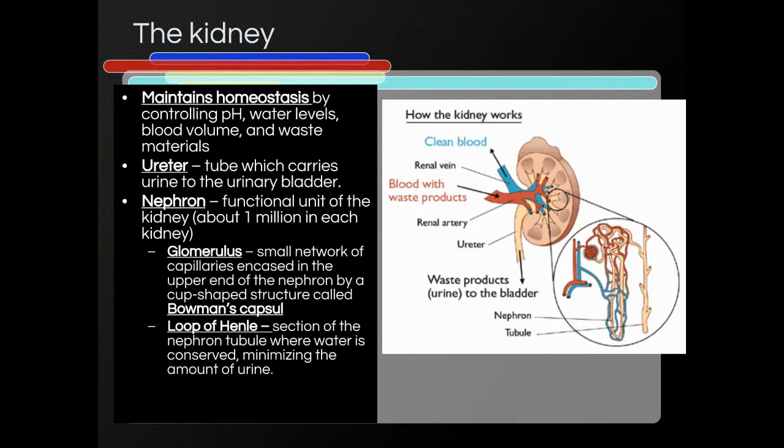It can allow hydrogen ions to be excreted or kept, controlling the pH of your blood. It also controls salt concentrations. It also controls blood volume, therefore blood pressure. All of this is controlled by the kidneys.